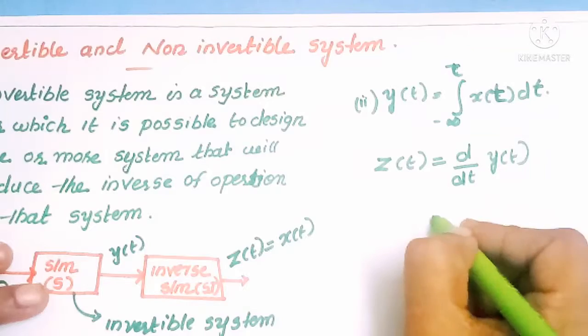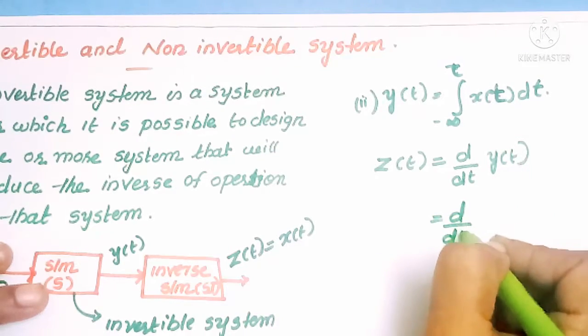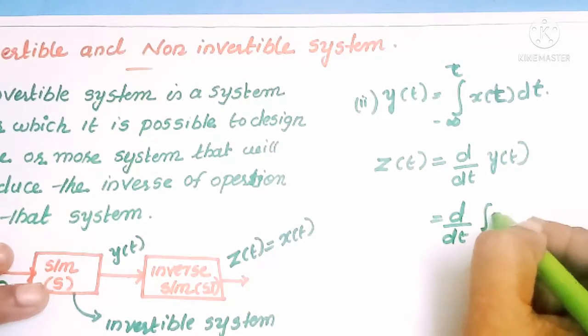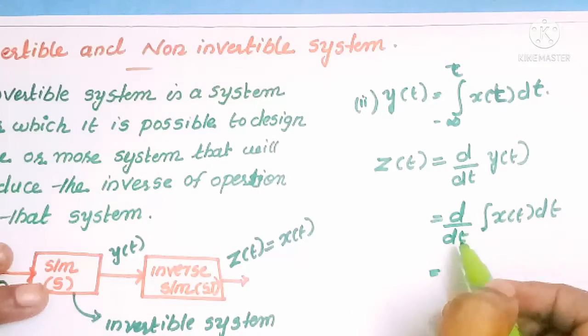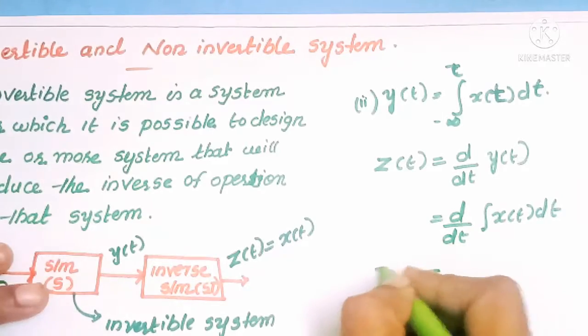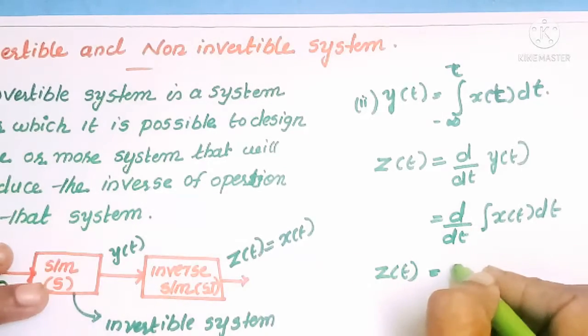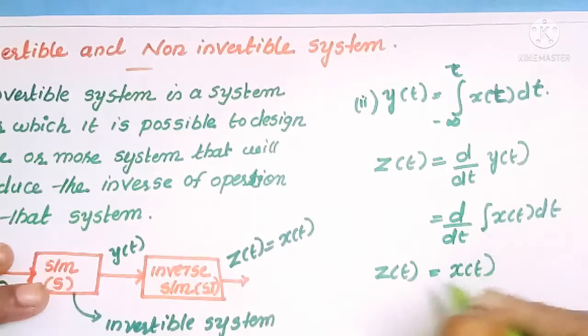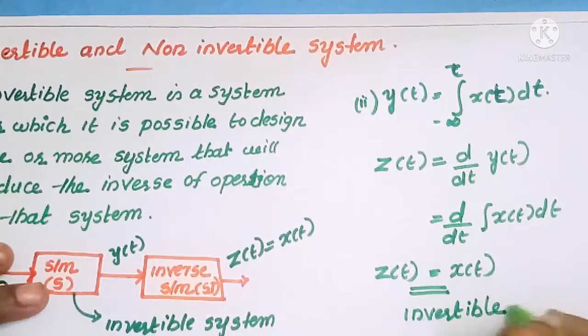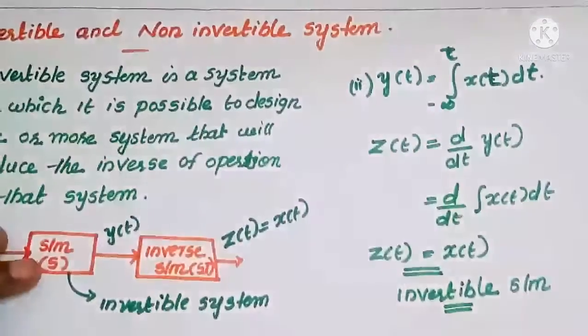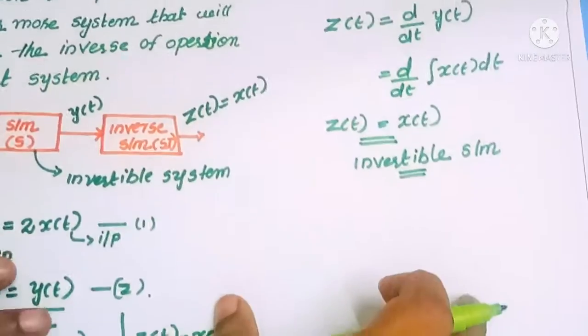Then we substitute y of t, which is the integral of x of t dt. Here integration and differentiation cancel, so z of t is equal to x of t. Here we can say this system is an invertible system, because this system also performs the inverse operation.